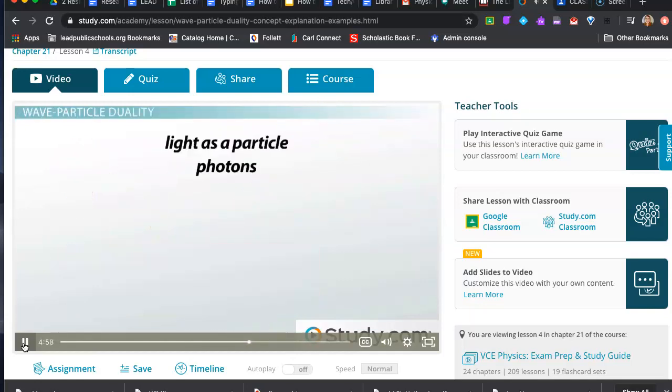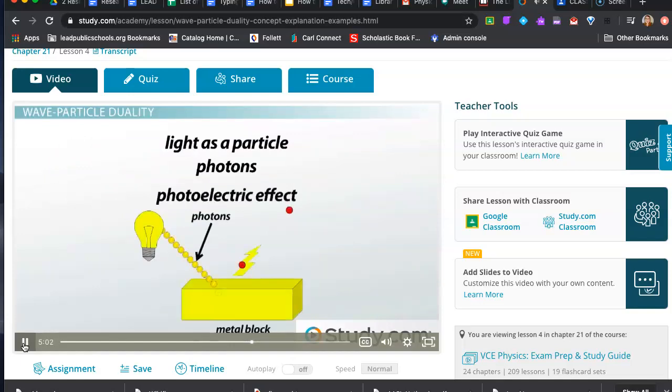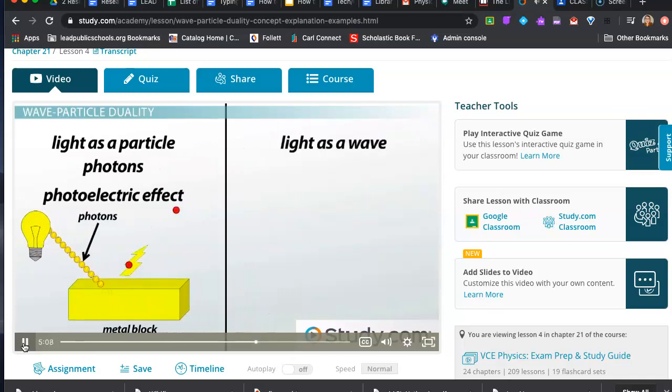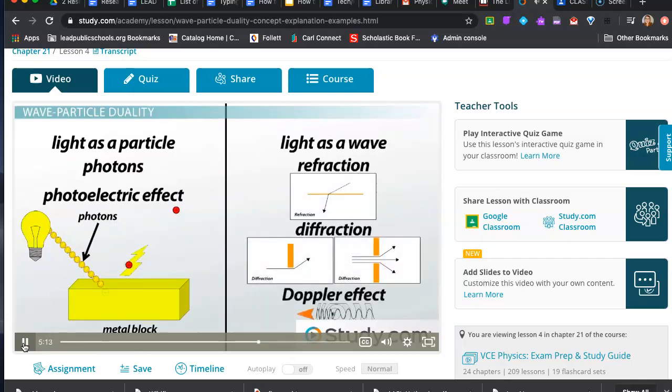So photons are fine for describing light when it comes to small-scale behaviors like the photoelectric effect. Maybe light really does exist as a stream of massless particles. But what about all those wave behaviors we talked about? Refraction, diffraction, and the Doppler effect don't make sense if you think of light in terms of photons. They only make sense in terms of waves. What's a scientist to do with all this conflicting evidence?